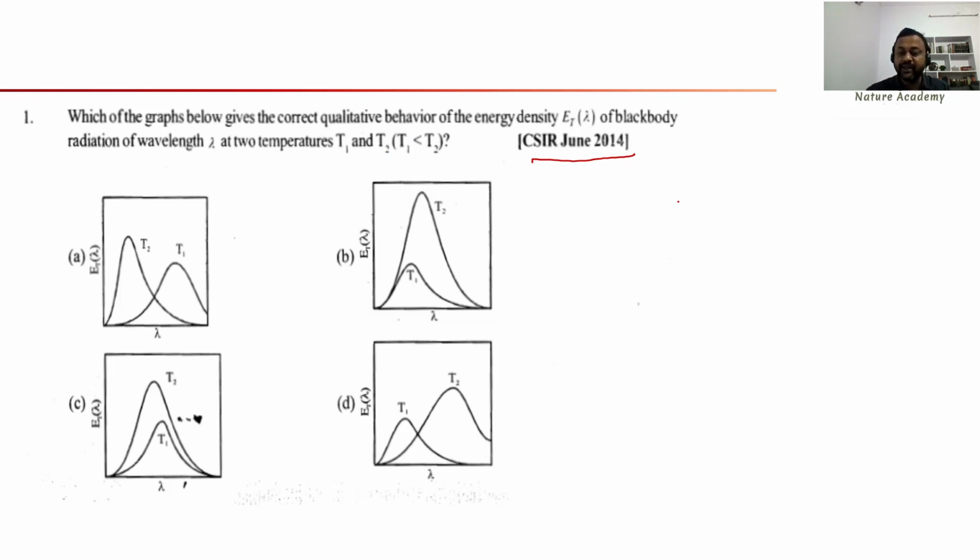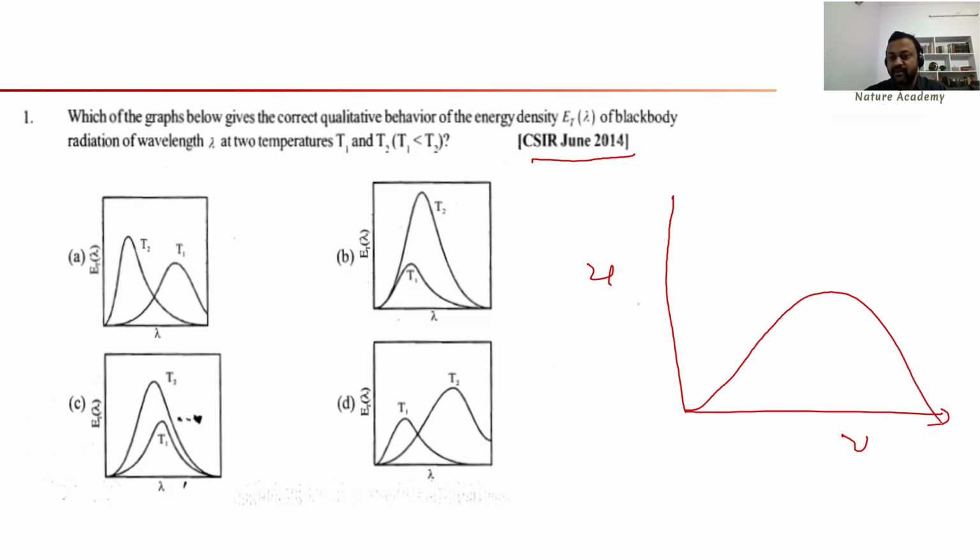So in the beginning slide, I have shown a diagram, right? Energy density as a function of frequency. So this is the experimental data. Let us say this is temperature T1. If you increase the temperature, so this is T2, and T2 is greater than T1.